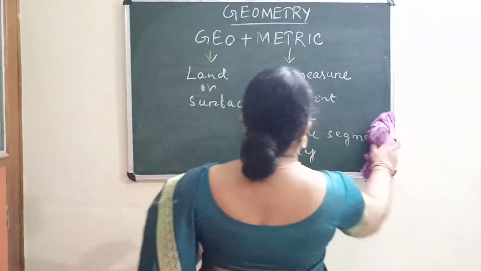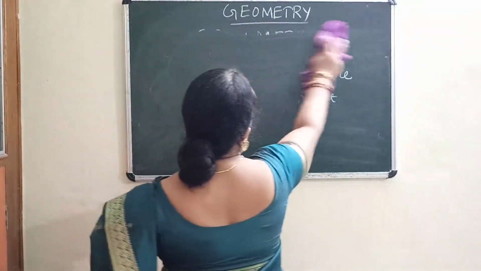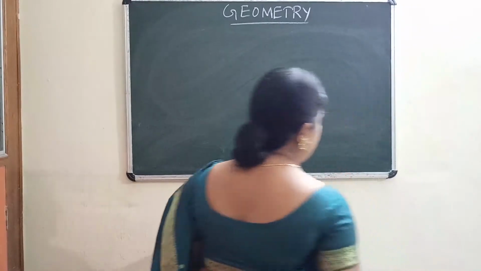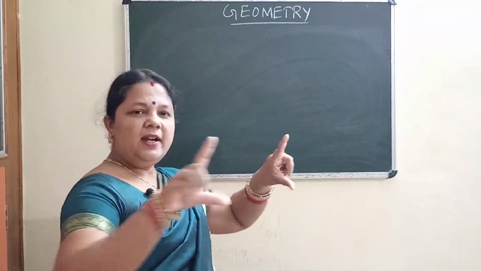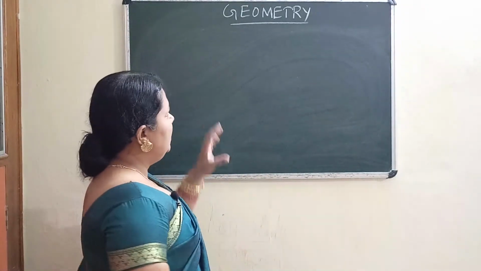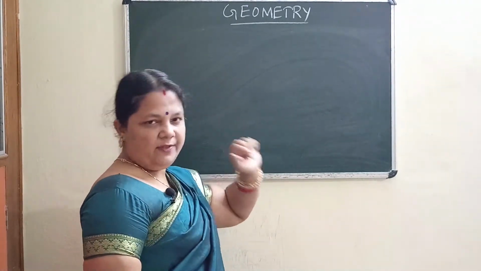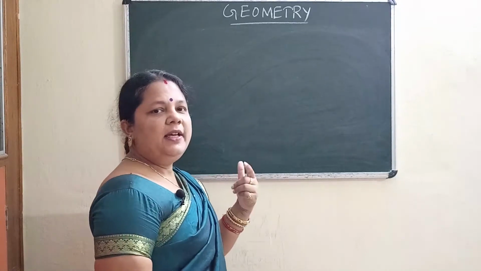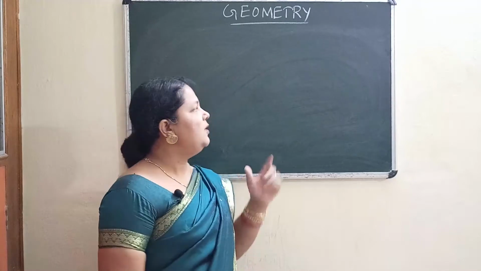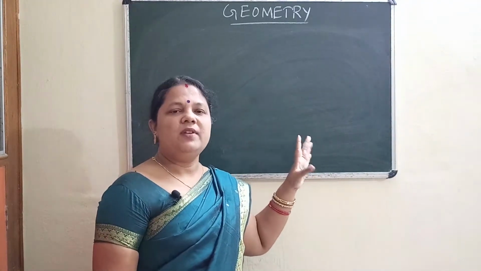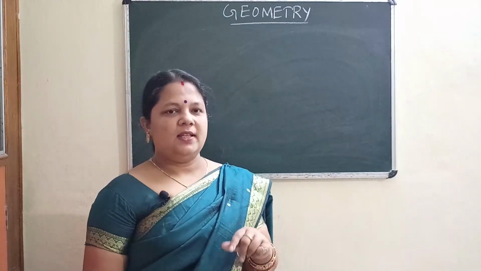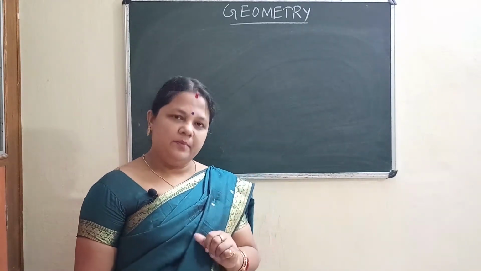This board is a plane surface, which can extend endlessly in any direction. Plane figures like triangle, rectangle, square, circle are 2D shapes where only two dimensions are there: one is length, one is breadth.